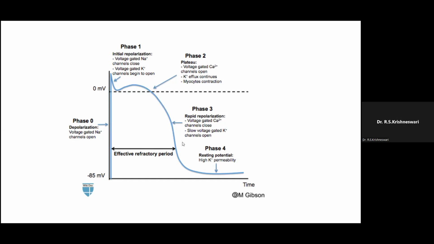And the calcium channels close at one phase, so this calcium influx will be reduced, and the cardiac muscle will go for relaxation. So in cardiac muscle, there is a resting phase or plateau phase which prevents the cardiac muscle from fatigue. I hope you understand.